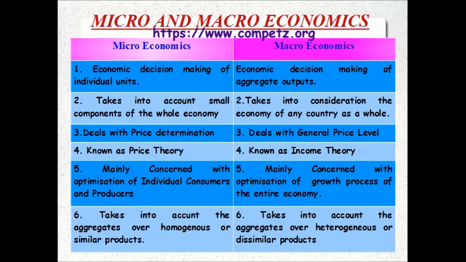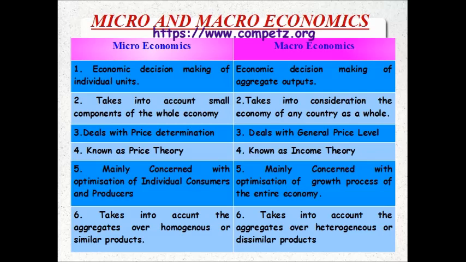Next, microeconomics is also known as price theory. Why price theory, friends? Since it explains the process of how to allocate the economic resources along with alternative lines of production on the basis of relative prices of various goods and services. Macro is also known as income theory. Here it's known as price theory, there it is known as income theory. Why income theory? Since it explains the changing levels of national income in any economy during any particular time frame or period. Understood, friends?